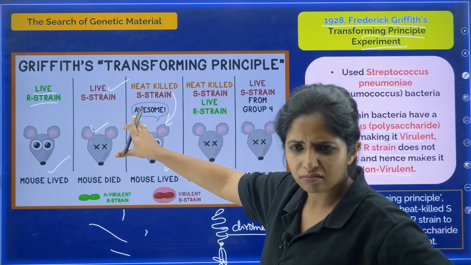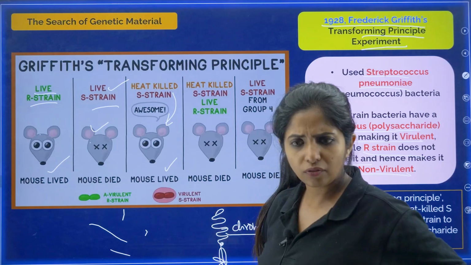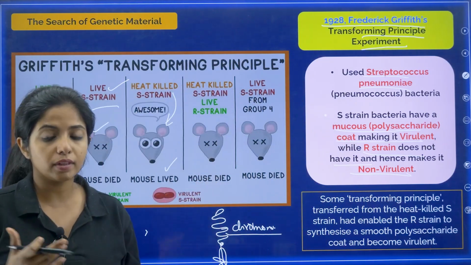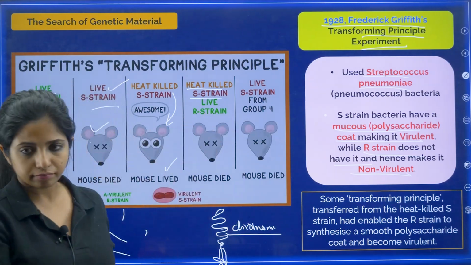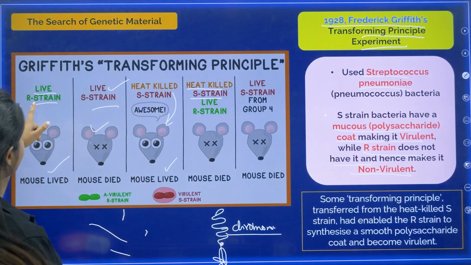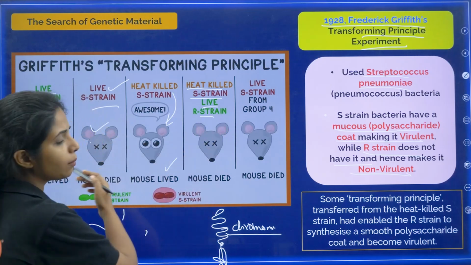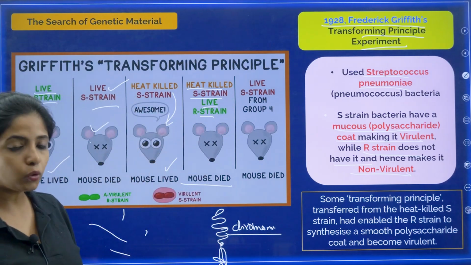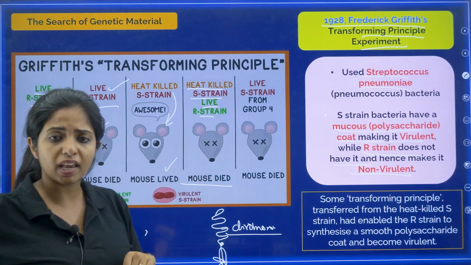That was kind of strange. He just heated it. How can this mouse live? This strain is supposed to be very toxic. It should be causing the disease, right? But there was something unusual that he saw. Then he took the heat killed S strain and live R strain. Live R strain never caused any trouble, but when it was mixed with this, the mouse still died. When they were separate, they didn't cause any trouble, but now the mouse is dying. How is that possible?